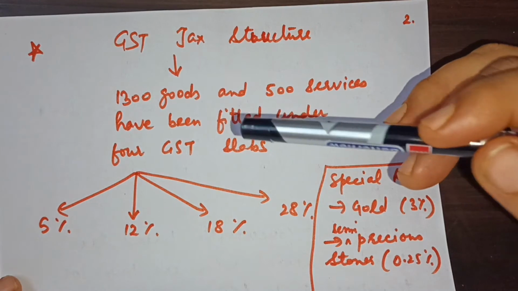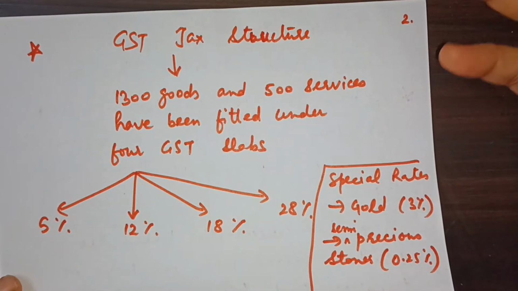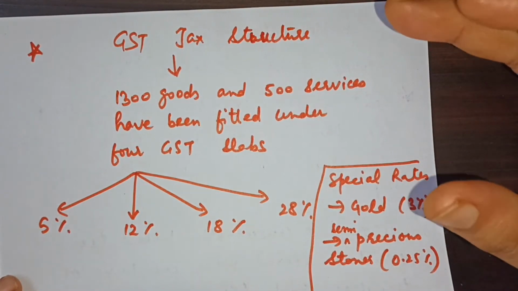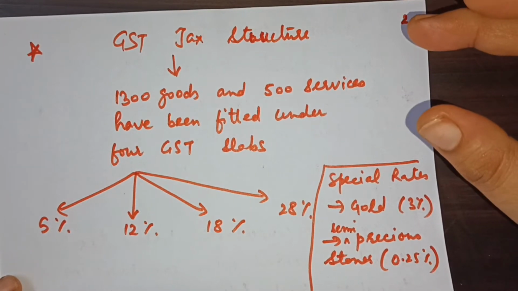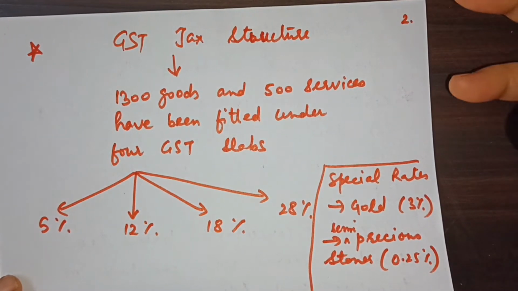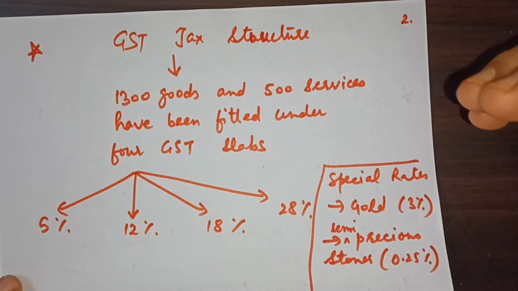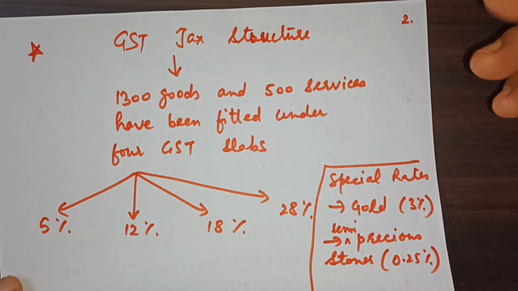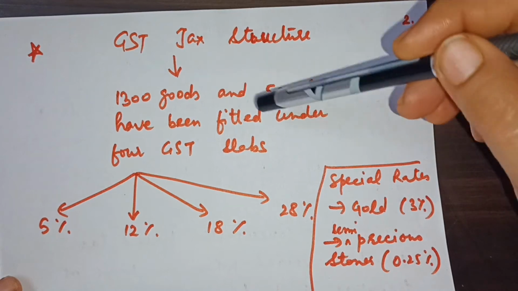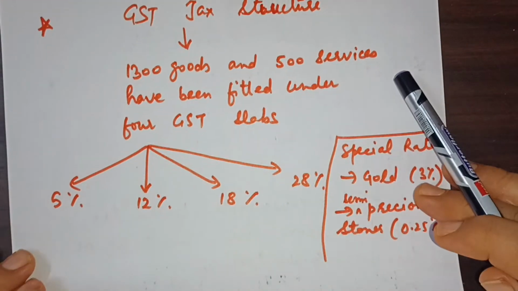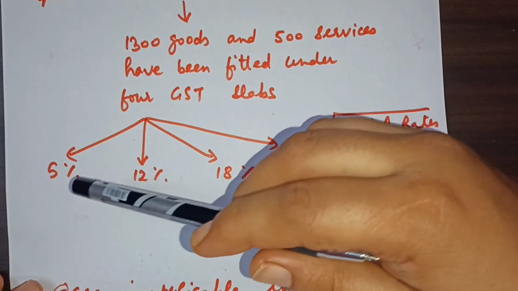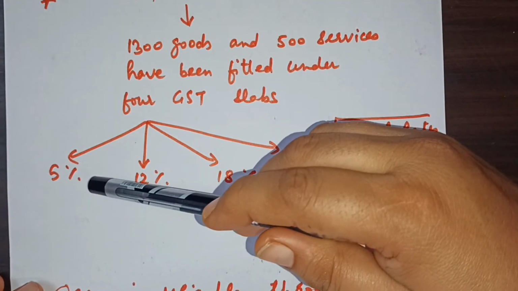First of all, some items from our daily life have been kept totally free from GST. They don't come under taxation. Some daily life needs are there, but there are 1300 goods and 500 services which have been fitted under the 4 GST slabs. The first GST slab is 5%.